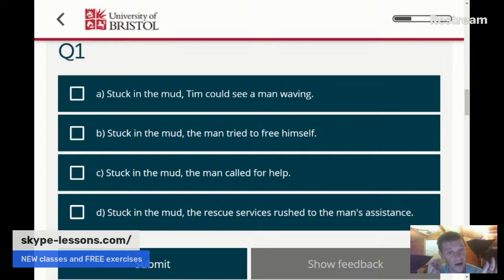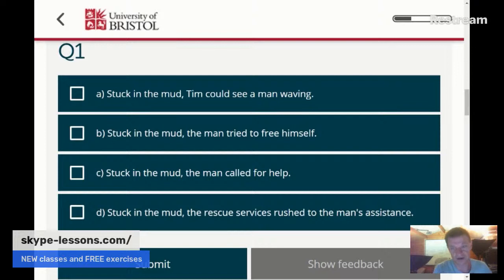It doesn't say a man was waving. It just says a man waving. A man was waving is an action, and I would agree that was waving is a verb. But a man waving is just an expanded noun phrase. It's just a man doing something, a man waving. You're just taking a noun, man, and expanding it by adding a description, an adjective, a man waving. Okay, so that's a participle. But the participle we're really interested in here is stuck. And you can see that because we've got A, B, C, D, stuck in the mud.